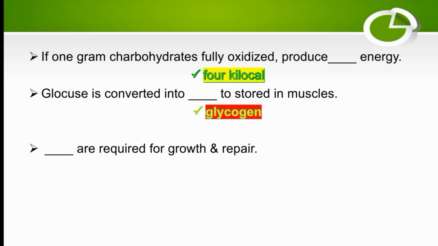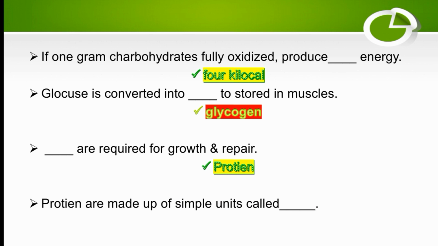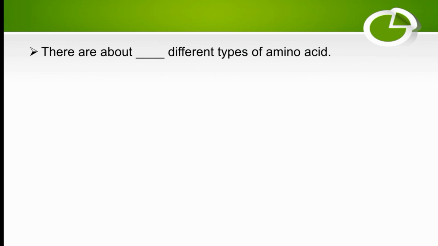Proteins are required for growth and repair. Proteins are made up of simple units called amino acids. There are about 20 different types of amino acids. The right option is B.